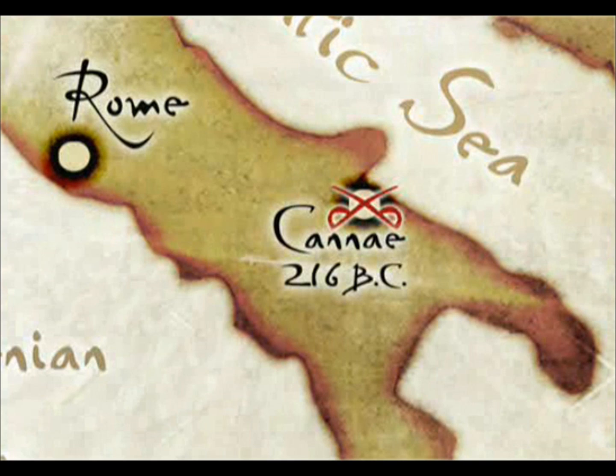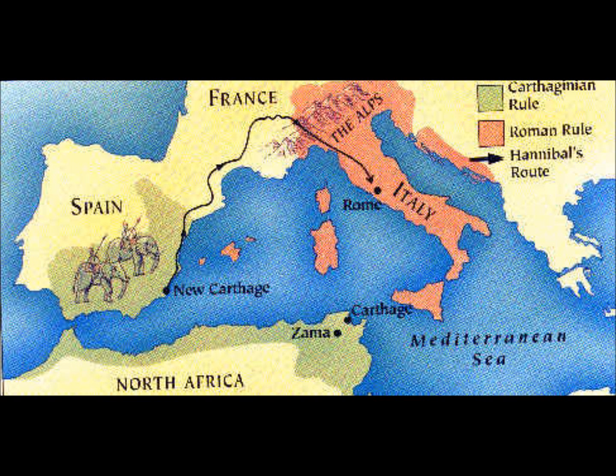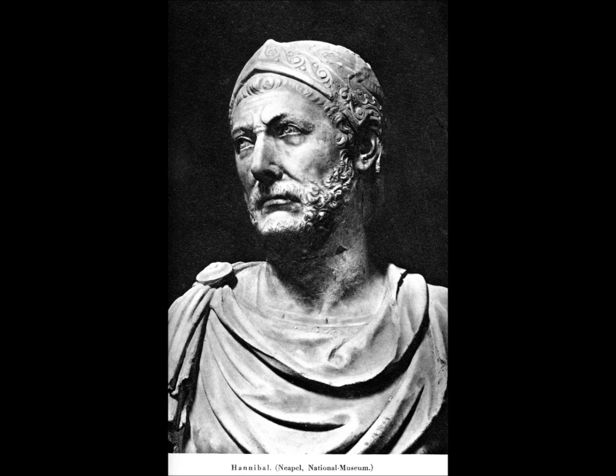The Battle of Cannae took place in southeastern Italy in 216 BC. It was the largest battle during the Second Punic War. The Second Punic War itself was fought between the Carthaginian Empire and the young Roman Republic. The battle was a result of Carthaginian leader Hannibal Barca's assault on the Roman Republic.